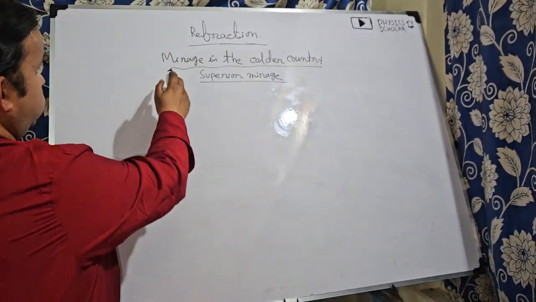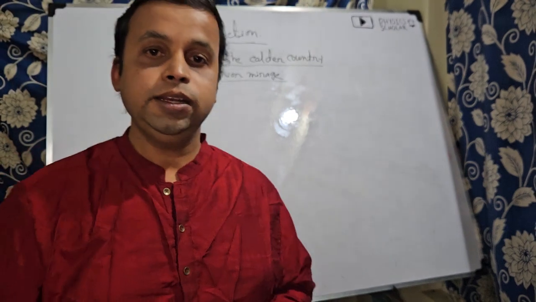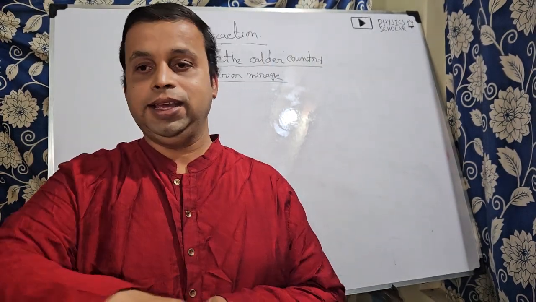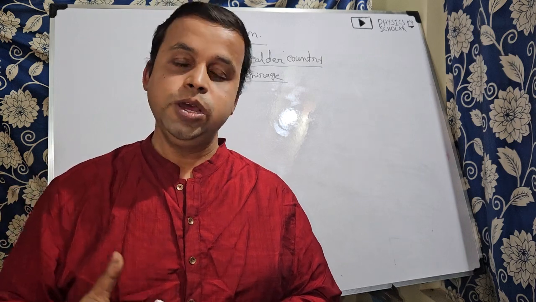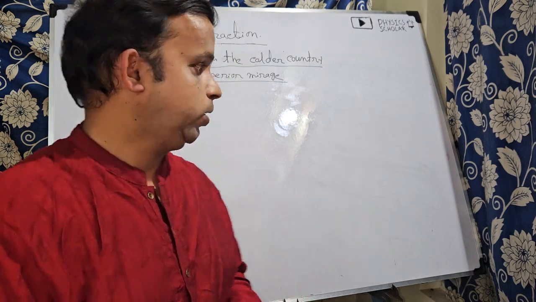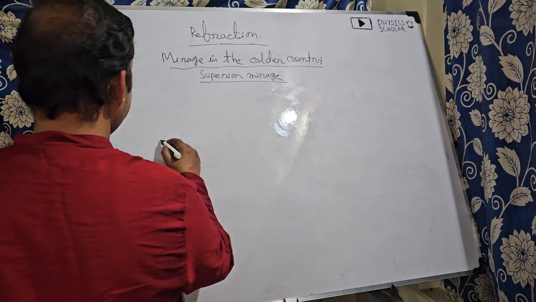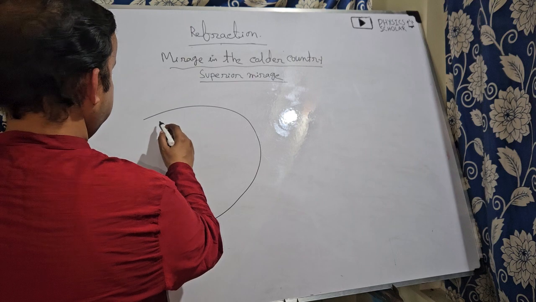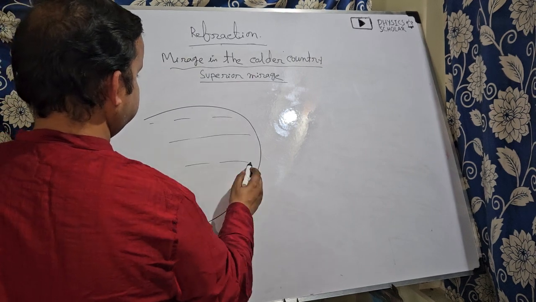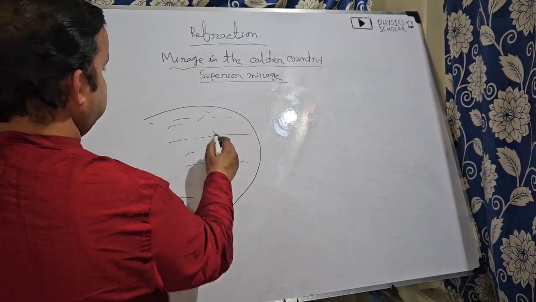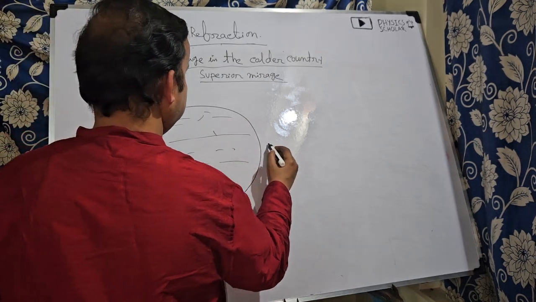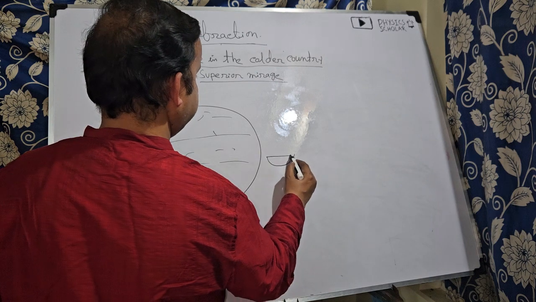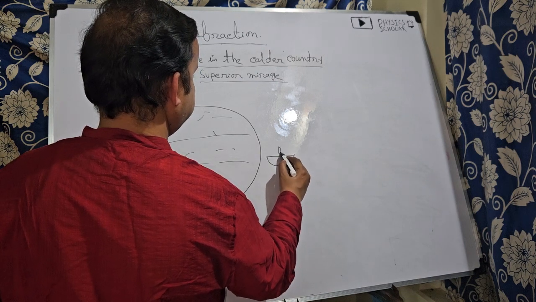Now we have discussed the mirage in desert areas. Now in the cold countries also, where the ice is, we can see another type of mirage. Okay, so what is that? Suppose this is the area of the cold countries, and suppose this is any object; we are considering a boat.